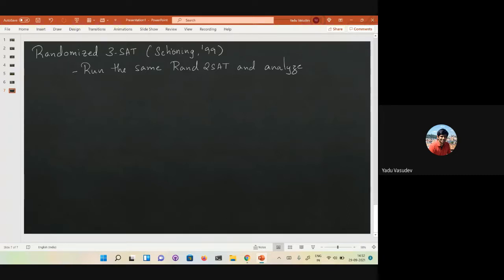Once again, you can draw a graph. You can think of this algorithm as doing a random walk on a graph. This is V0, V1, V2, V3 up till Vn. Let's look at these edges.